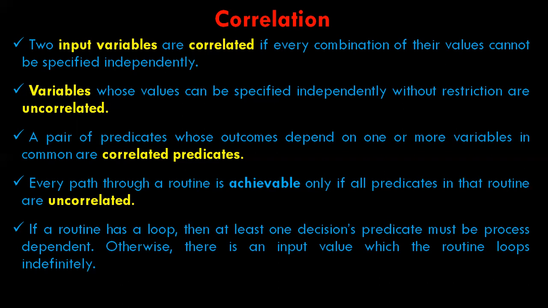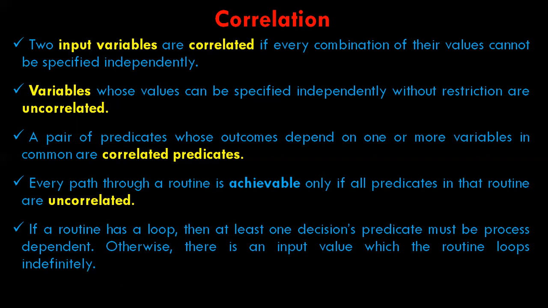By analogy, a pair of predicates whose outcomes depend on one or more variables in common are said to be correlated predicates. If a routine has a loop, then at least one decision predicate must be process dependent. Otherwise, there is an input value for which the routine loops indefinitely.